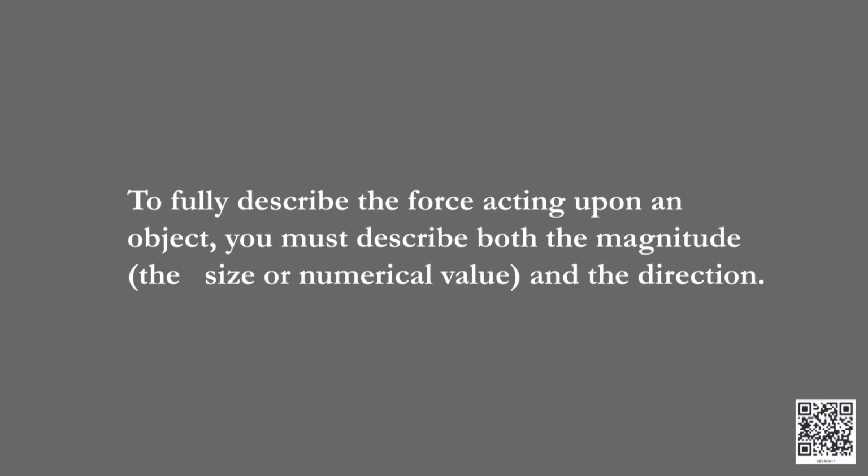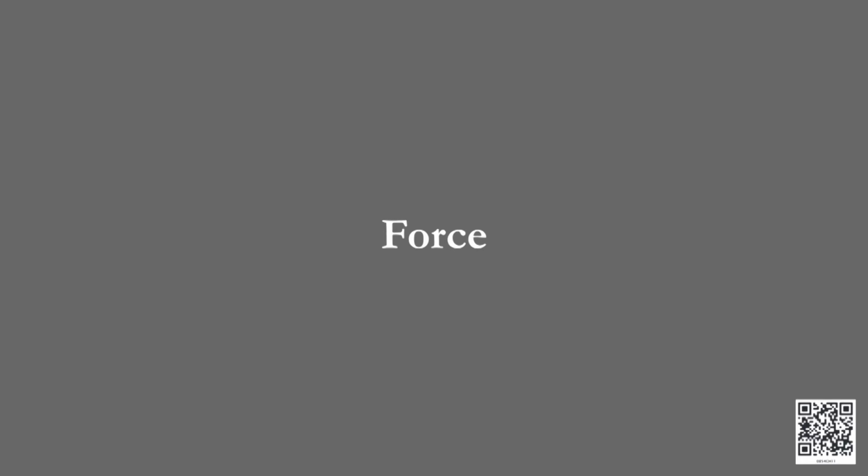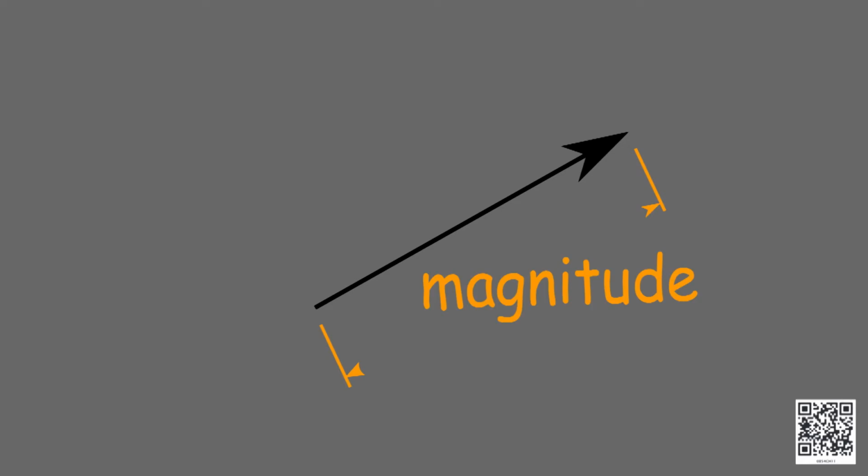To fully describe a force acting upon an object, you must describe both the magnitude, that is the size or the numerical value, and the direction. So, force has both magnitude and direction. How to represent a force so that its magnitude and direction both are represented? A force is represented by a straight line with an arrowhead. The length of the line is proportional to the strength, that is the magnitude of the force. The arrowhead represents the direction of the force.